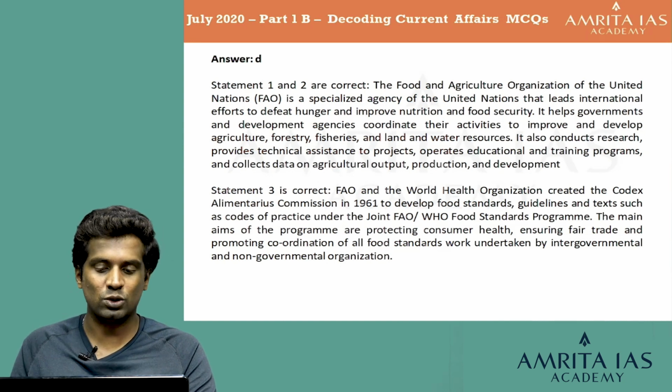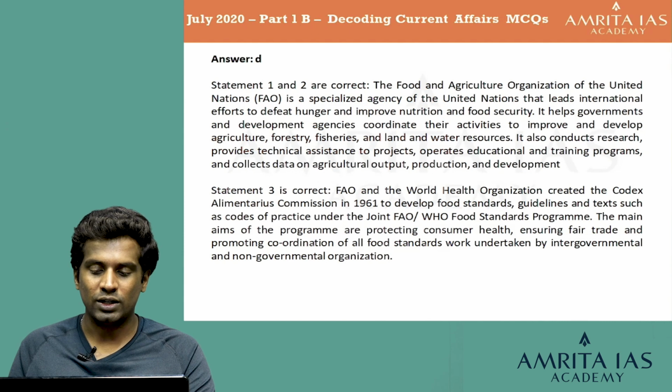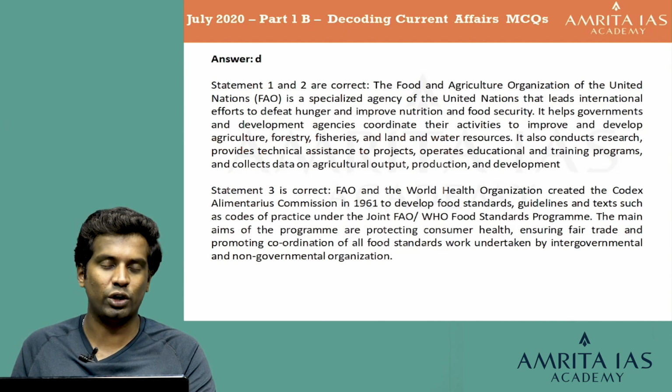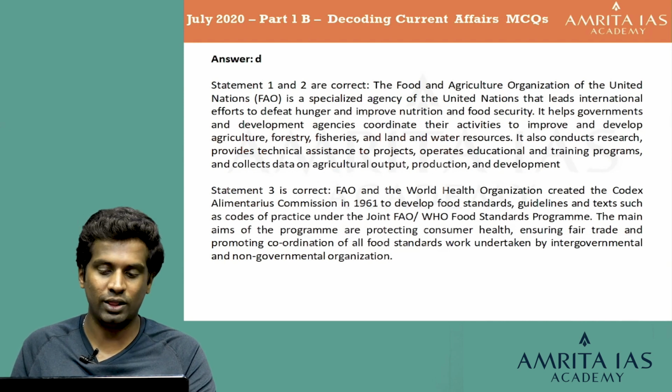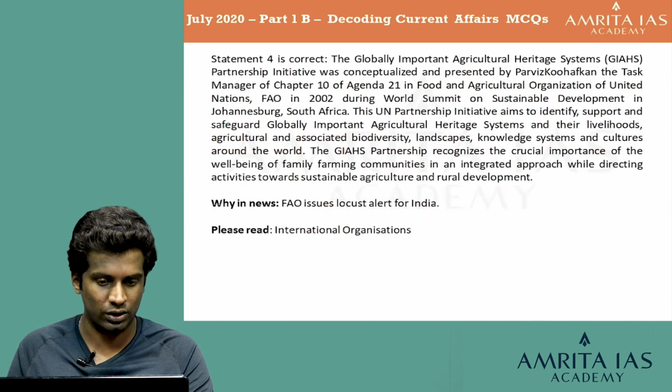The third statement is also correct because it created the Codex Alimentarius Commission in 1961 along with the World Health Organization to develop standards, guidelines, and texts such as the codes of practice under the joint FAO/WHO Food Standards Programme. The main aims of the program are protecting consumer health, ensuring fair trade, and promoting coordination of all food standards work undertaken by intergovernmental and non-governmental organizations.